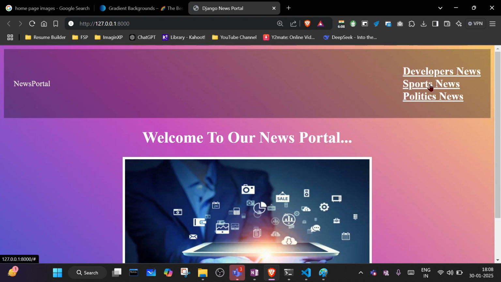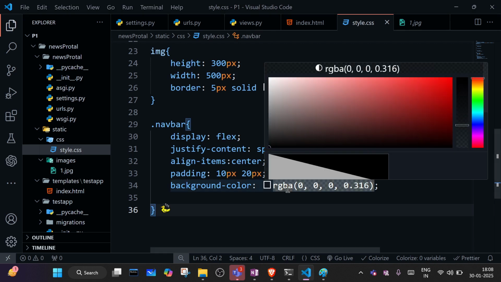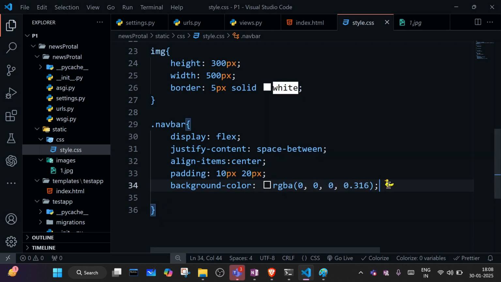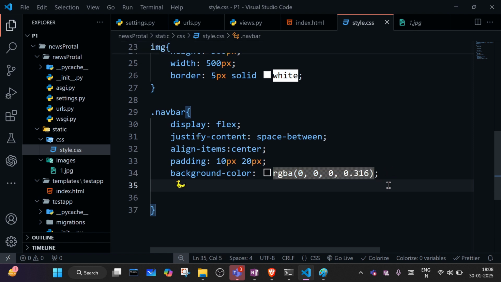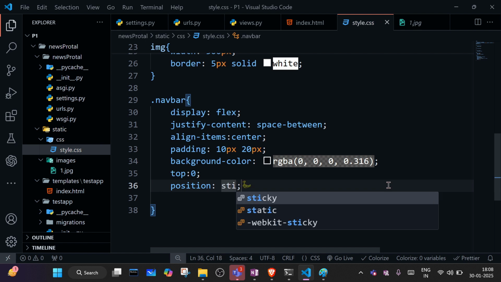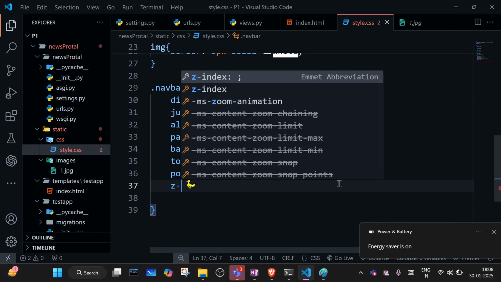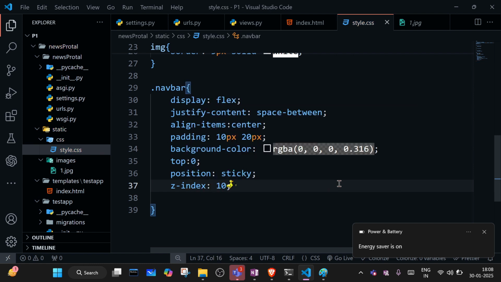Now we have to keep it in the same line. So how can we keep it in the same line? In order to keep it in the same line, we will write here: top is 0, and position should be not relative, sticky, and we can say z-index. It should be on top of the layer. Z-index is 10.